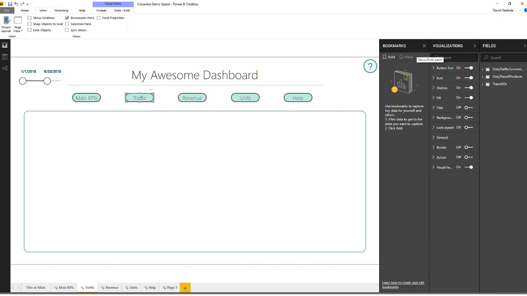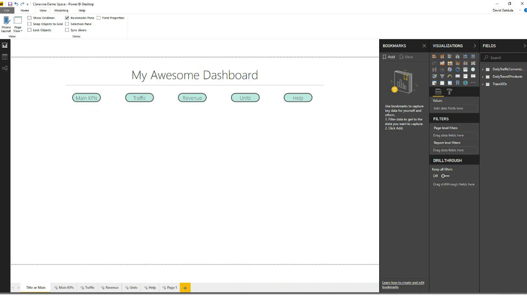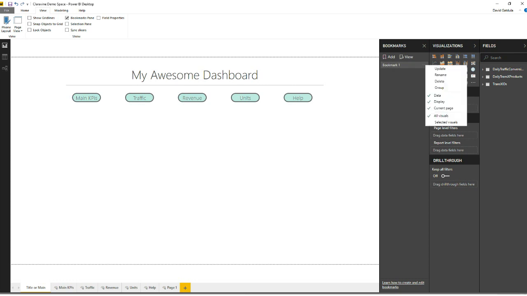So the bookmark tool, or bookmark view, or bookmark properties here, essentially allows for that transfer of data and transfer of navigation between these different tabs. So the way it works is you come to a specific page or a specific tab in your report, and you want to add it as a bookmark. And the bookmark is essentially a view of your data filtered the way you want it, captured the way you want to see it. So this is going to be the main page. I'm just going to add it, and it just comes up as bookmark 1. We can rename that guy to title.